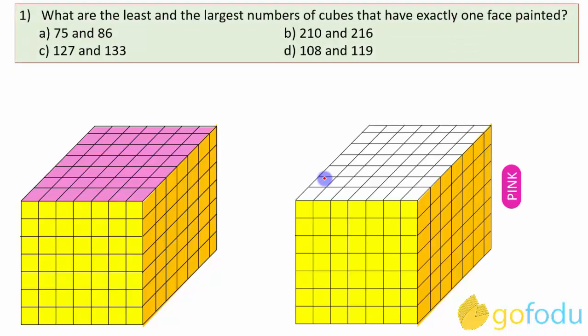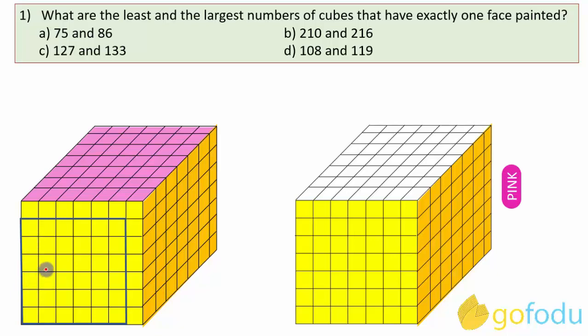What are the least and the largest number of cubes that have exactly one face painted? Let's look at the first combination where the faces which are painted are meeting at one of the vertices. Here in this front face, these will be the cubes which will have one face painted. The cubes at these edges will also have one face painted, as their adjacent faces are not colored.